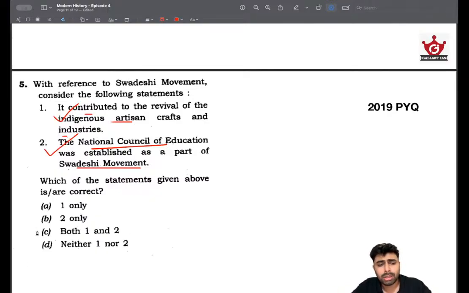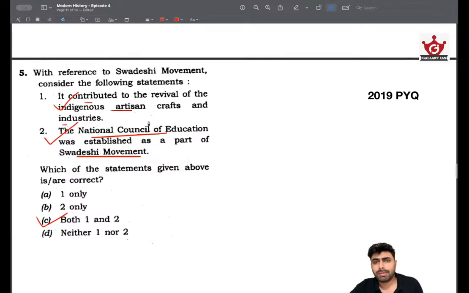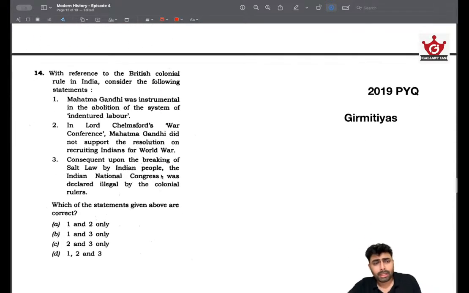So we'll choose that both 1 and 2 are right, because there is no logical objection to these two statements. This is very much in line with the Swadeshi movement, and this is an important fact. If you have learned about the Swadeshi movement, this is not a fact that you will be missing. This is very evident, one of the major objectives of the Swadeshi movement. So that's all. Then, with reference to British colonial rule in India, consider the following statement.